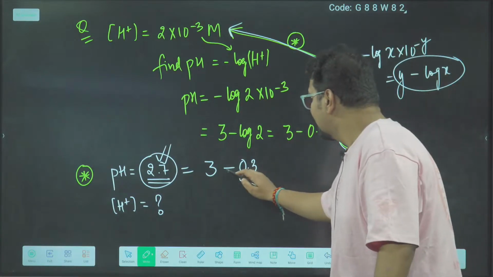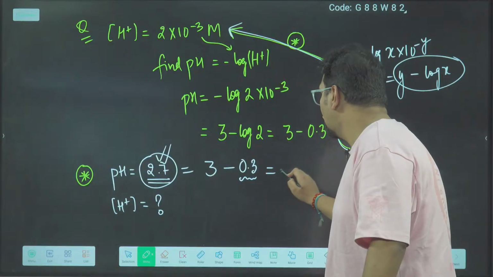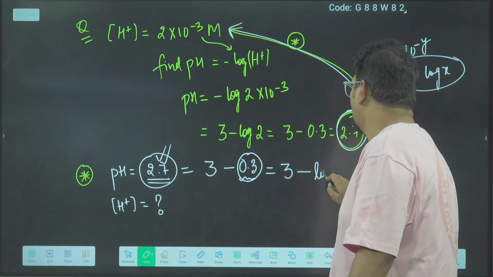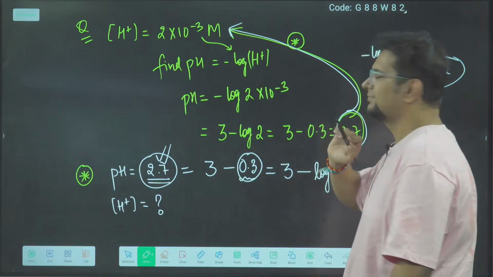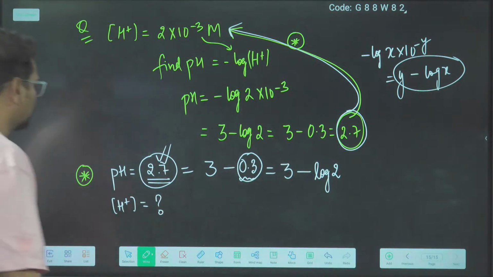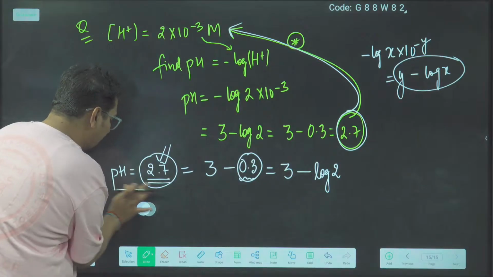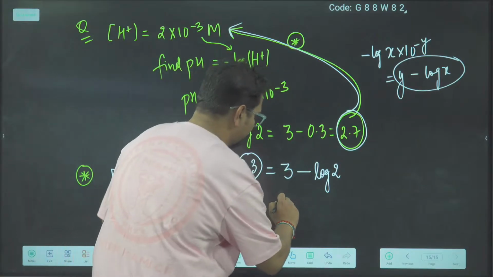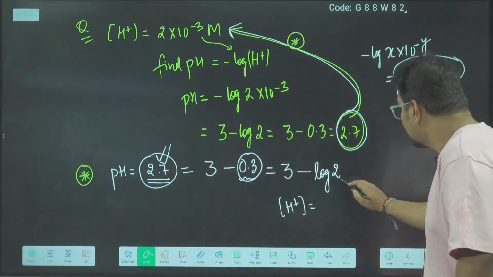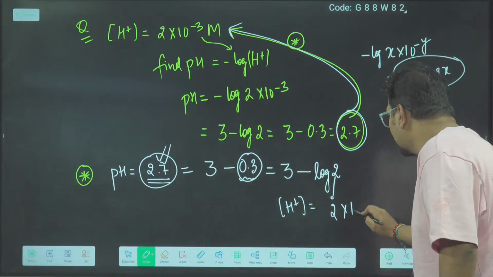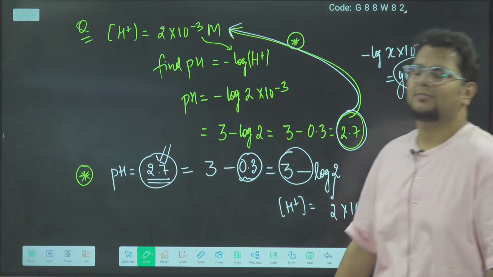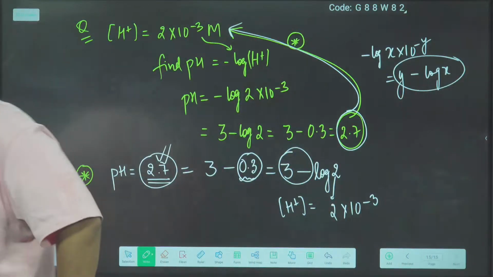Now tell me, can I say 3 minus, what is 0.3? Log 2. 0.3 is log 2. So the H plus concentration will be 2 into 10 to the power minus 3. That is how you will find.